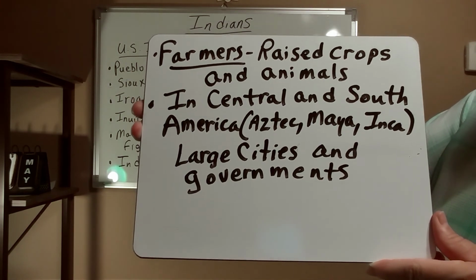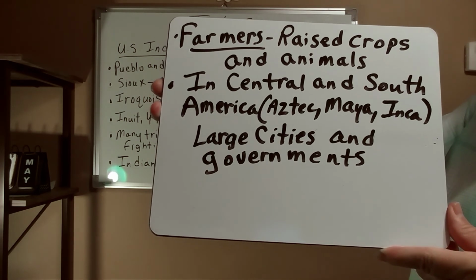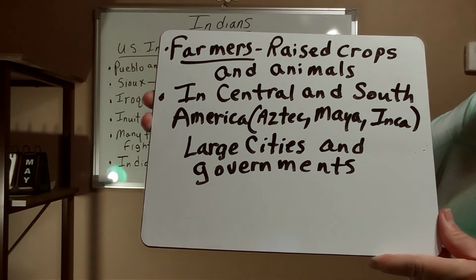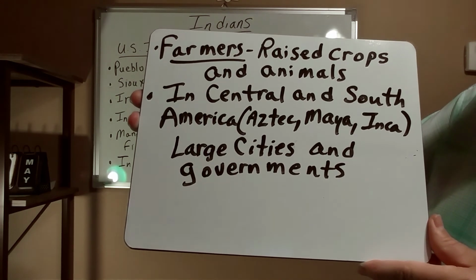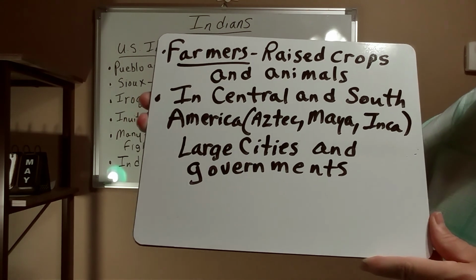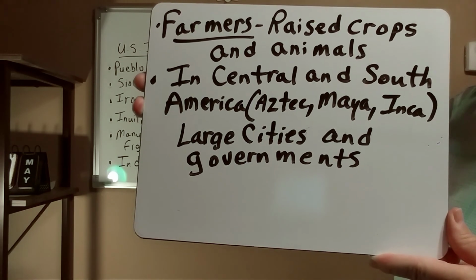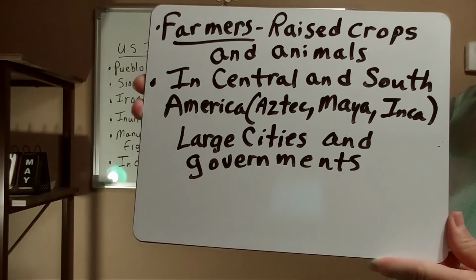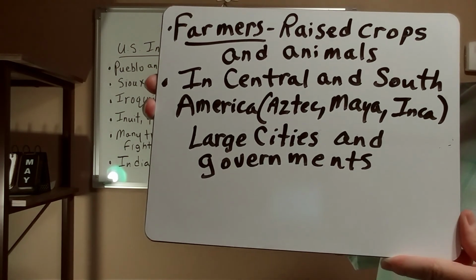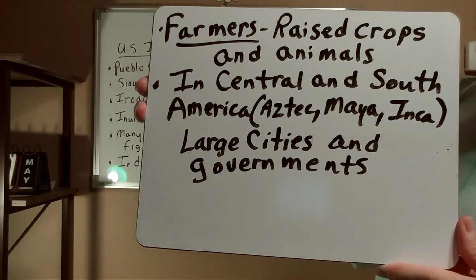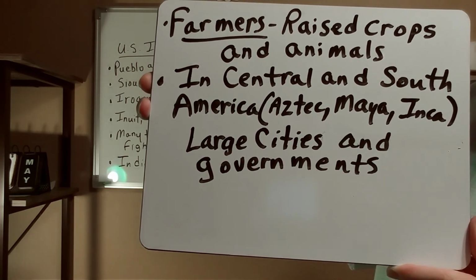And then the next bullet says, in Central and South America, we also had Indians that were called Aztec, Maya, and Inca. They were very large cities where the Aztec, Maya, and Inca lived, and they had governments. Okay, so they were very civilized. And you can still go back and do some reading about the Aztec, the Mayan, and the Incan cultures, and they were very, very intelligent, they adapted very well to everything that was around them.